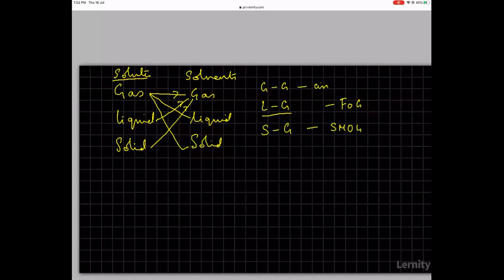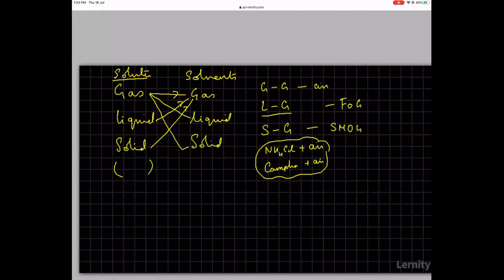Carbon particles, NH4Cl, ammonium chloride in air, then camphor in air. So all these are examples of solid in gas. When I say solid in gas, solid is the lesser quantity, gas is the higher quantity.